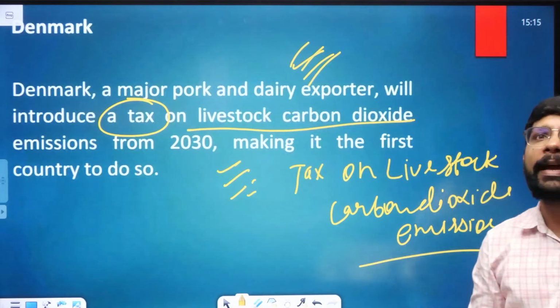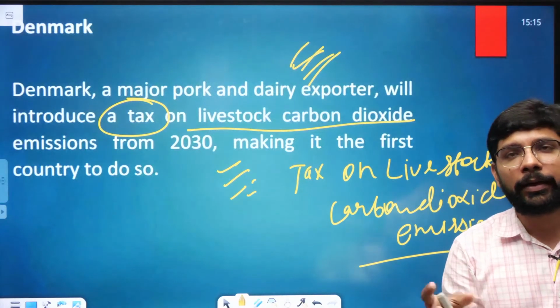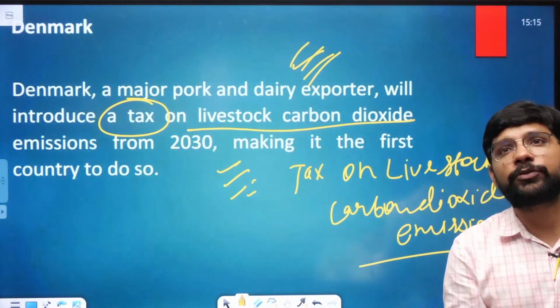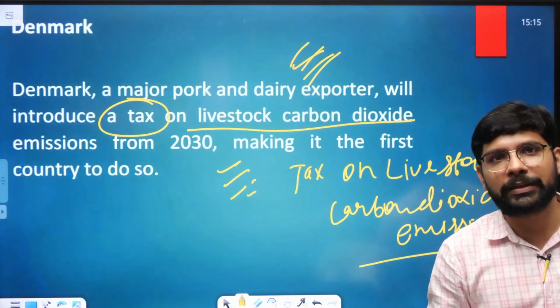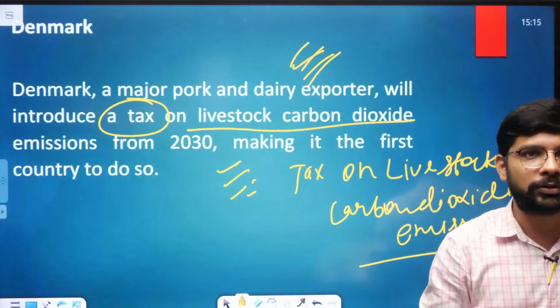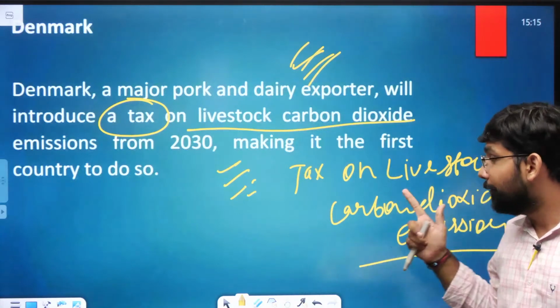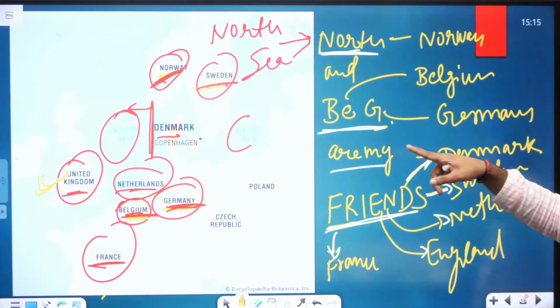Then we focused on Denmark. It has become the first country to introduce a tax on the carbon dioxide emitted by livestock. Livestock means cows, buffaloes. Okay, and then we looked at the countries sharing a boundary with the North Sea.